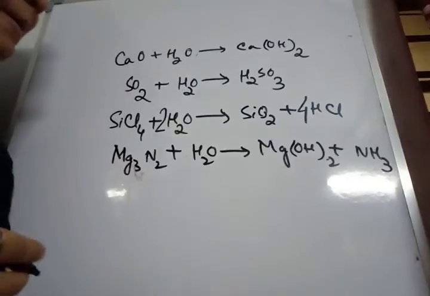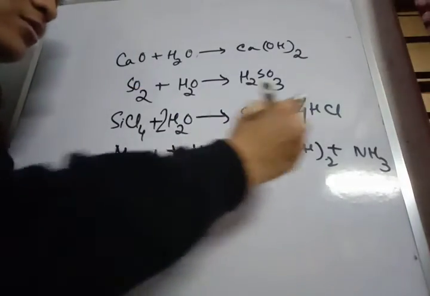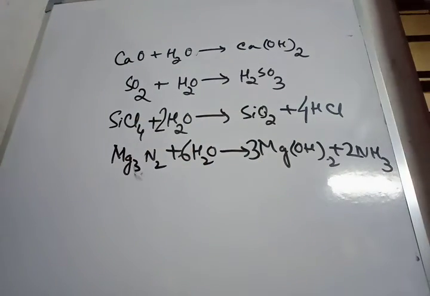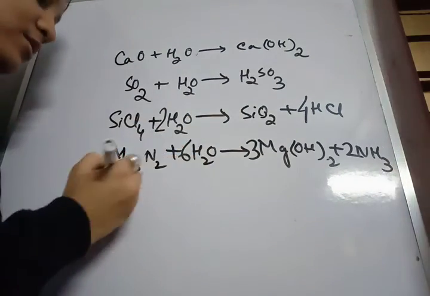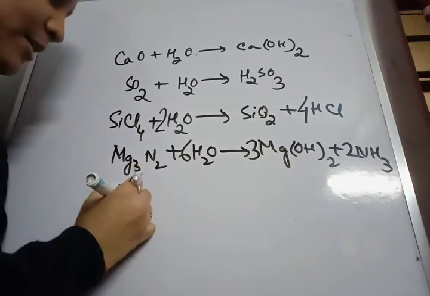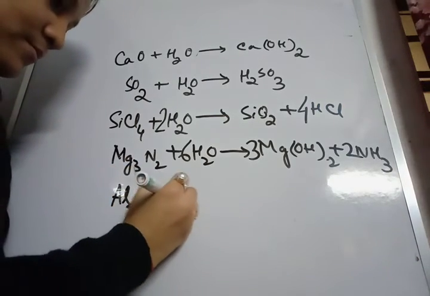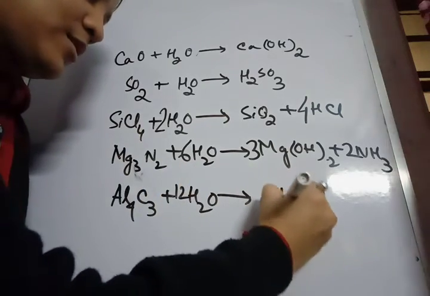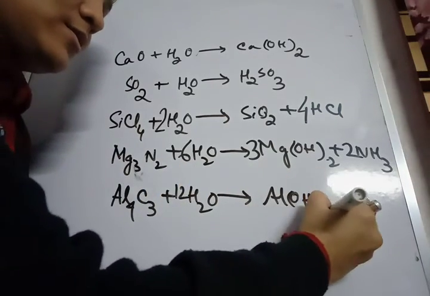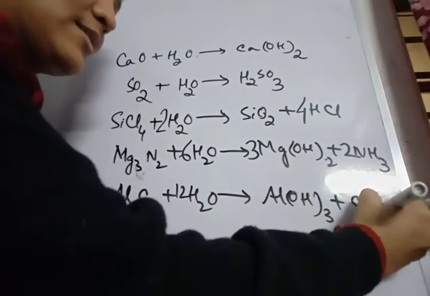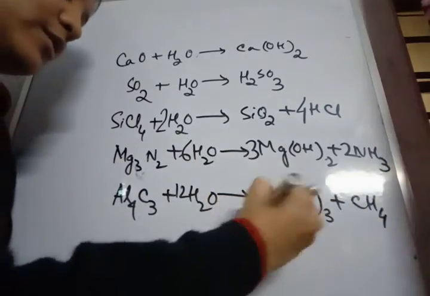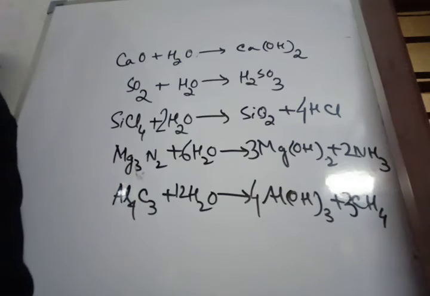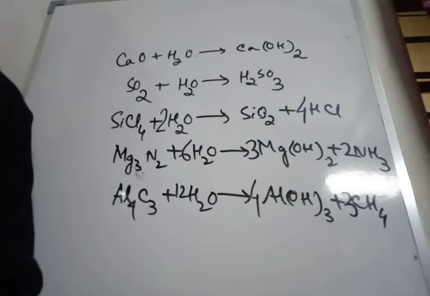So this one will be 3, 2, 6. One more: it also hydrolyzes aluminium carbide to form aluminium hydroxide plus methane gas. Here 4, 3, this one. So these are the equations under the hydrolysis property of water.